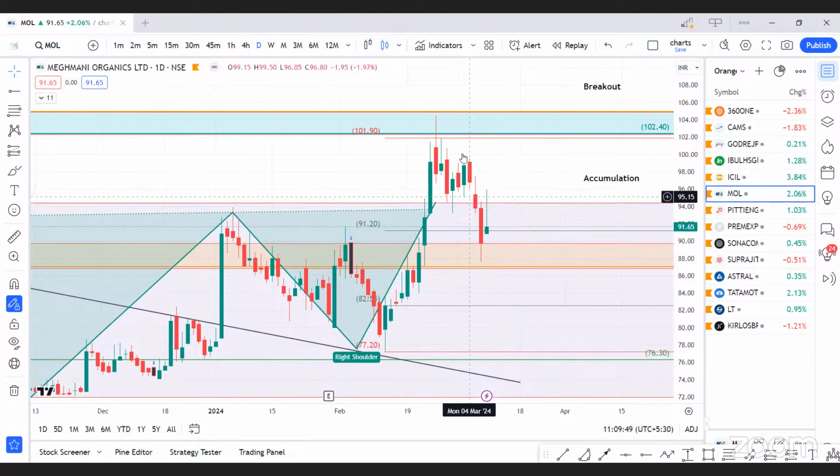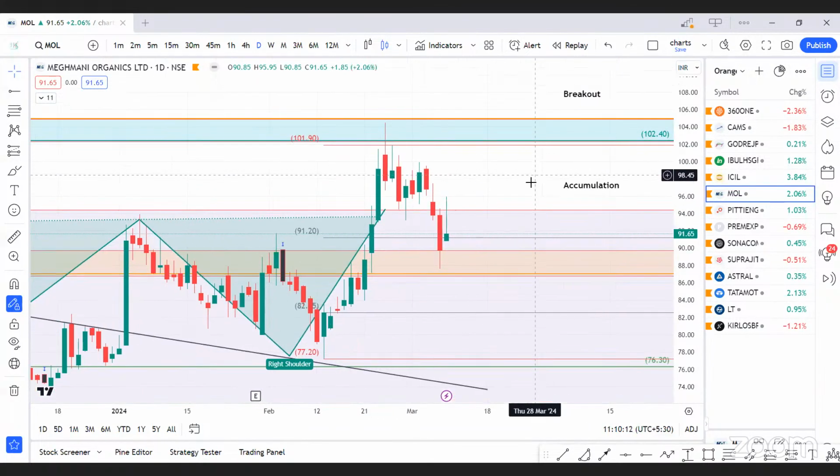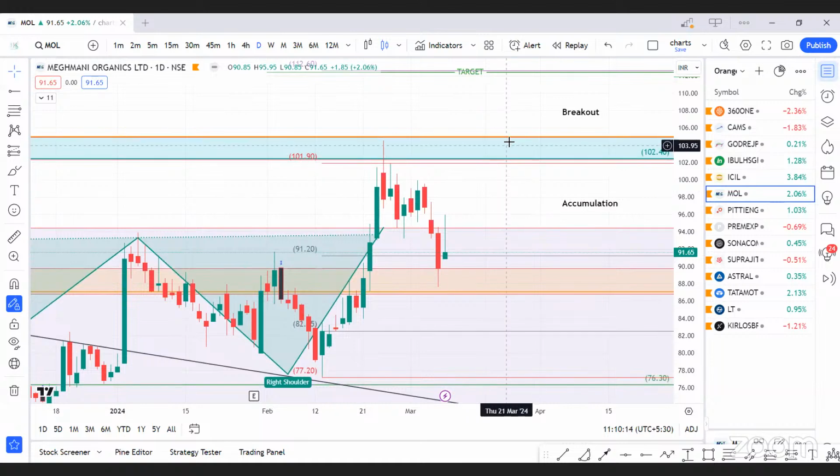MOL, this was our accumulation zone. It stuck in our accumulation area, but the next day itself, it gave an entry and approached our breakout point. Our breakout entry was above 105. It made high of 104.50. Still in this case, we captured near about 5 to 7% return, and still the script is looking promising. As it's stuck in an accumulation zone, we keep accumulating, and once it gets a breakout, our target will be achieved soon.